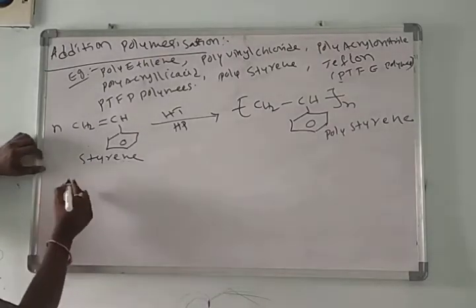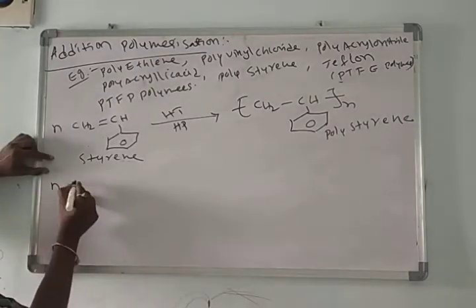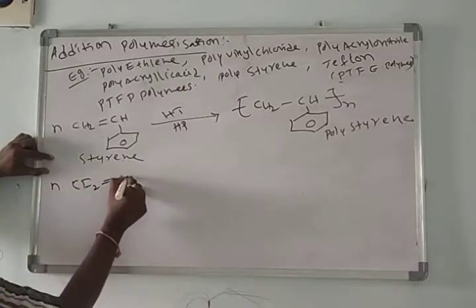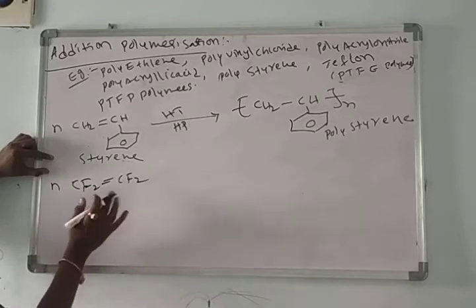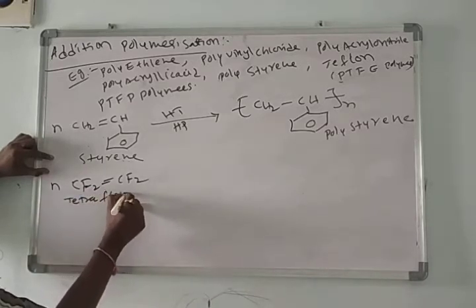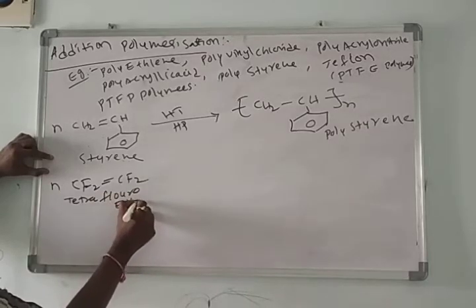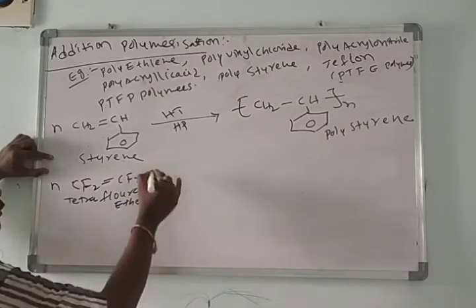I am taking Teflon. Teflon is prepared from CF2 double bond CF2. What is the name of this? Tetrafluoroethylene. Ethene or ethylene, both are the same.